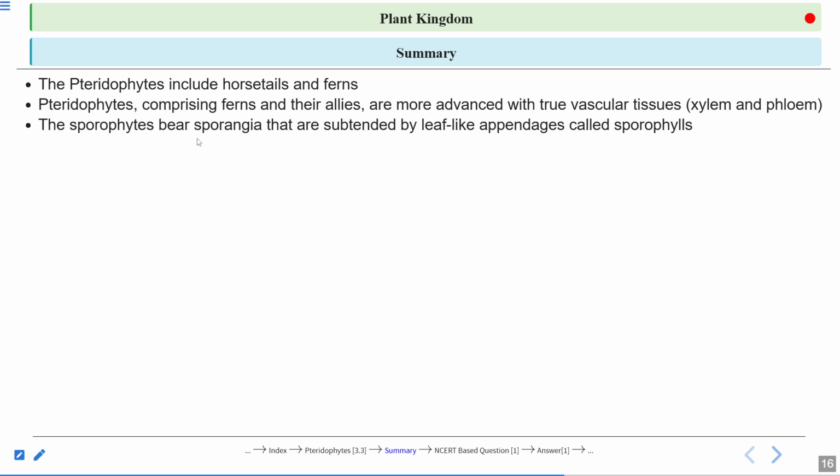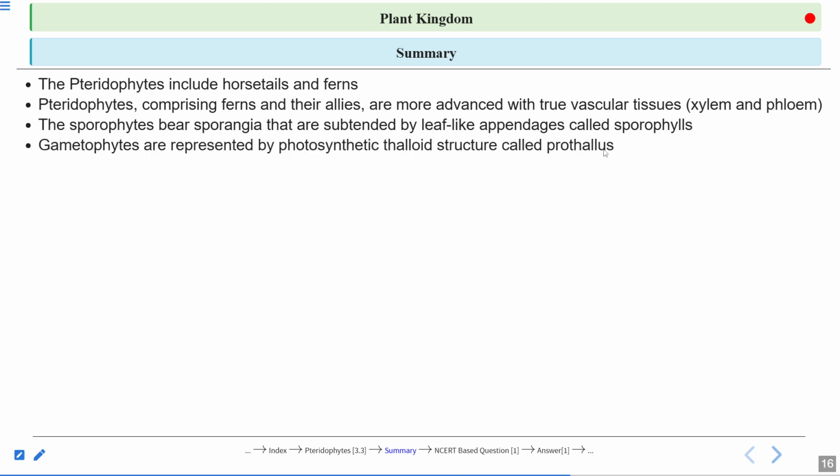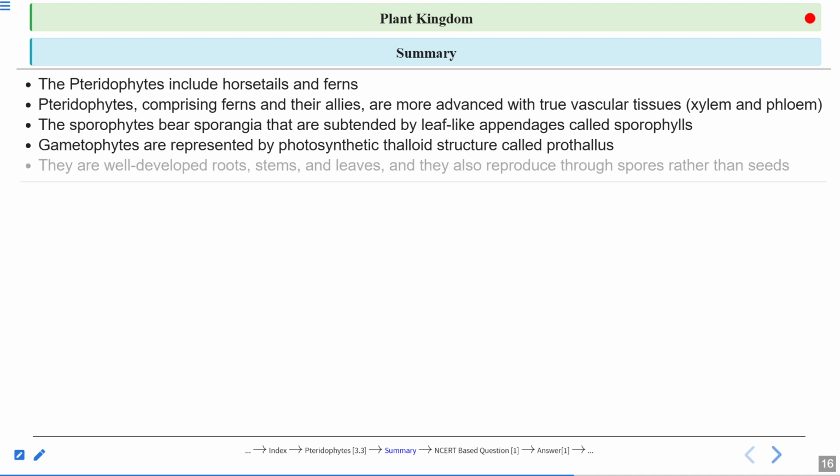The sporophyte bears sporangia that are subtended by the leaf-like appendages called sporophylls. And gametophytes are represented by the photosynthetic thalloid structure that is called prothallus. These points are very, very important: sporophylls, prothallus, homosporous, heterosporous, seed habit. Please do remember this. They have well developed root, stem and leaves, and they also reproduce through spores rather than seeds.